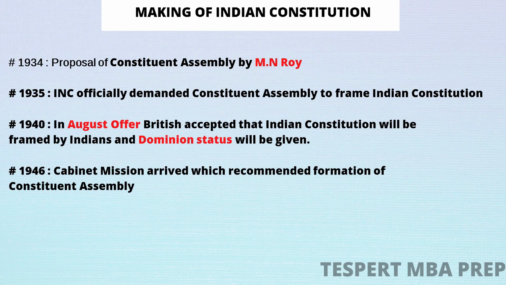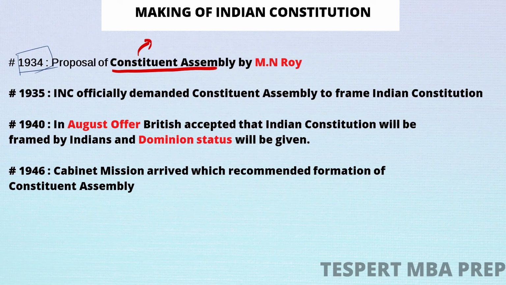Now, if we look into the making of the Indian constitution, I will just brief you about all the timelines, what happened in which year. So in 1934, what happened was the proposal of Constituent Assembly. The proposal of Constituent Assembly was given by M.N. Roy. So what is a Constituent Assembly?